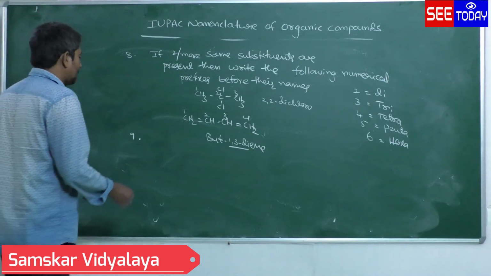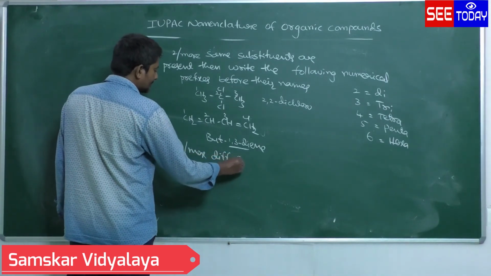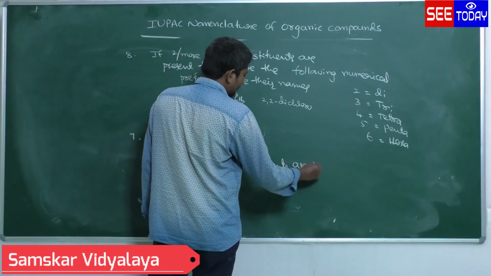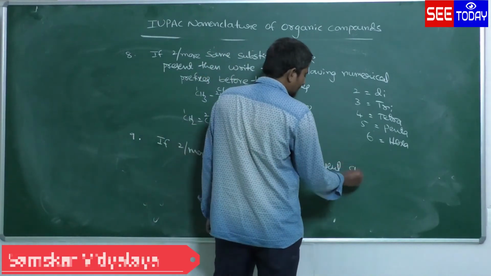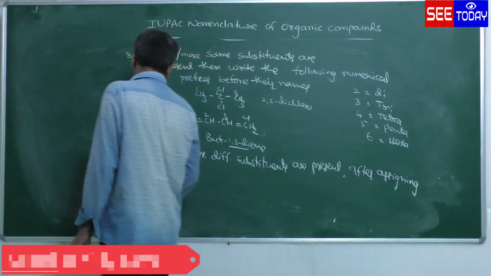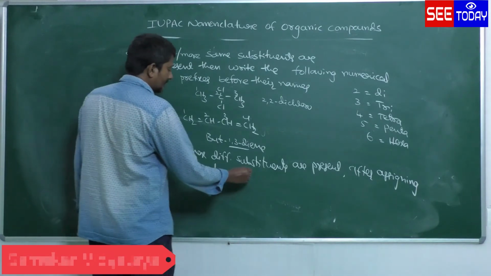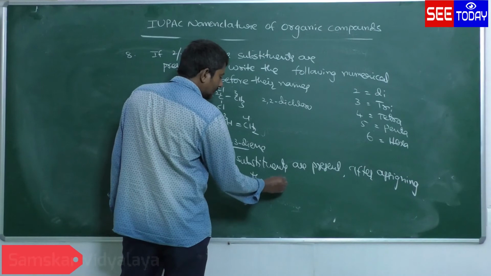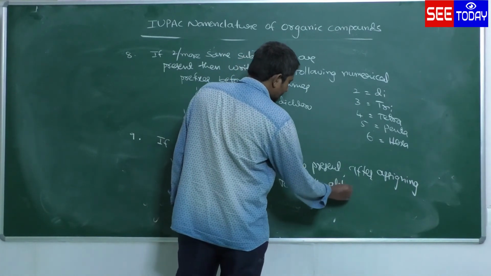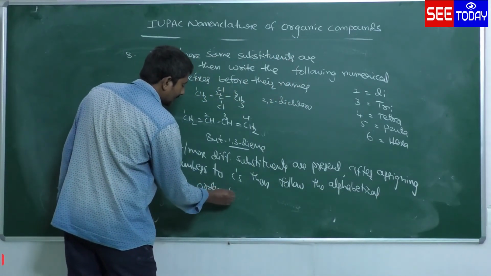Rule number 9: suppose 2 or more different substances are present, then after assigning numbers to carbons, follow the alphabetical order while writing the IUPAC name.